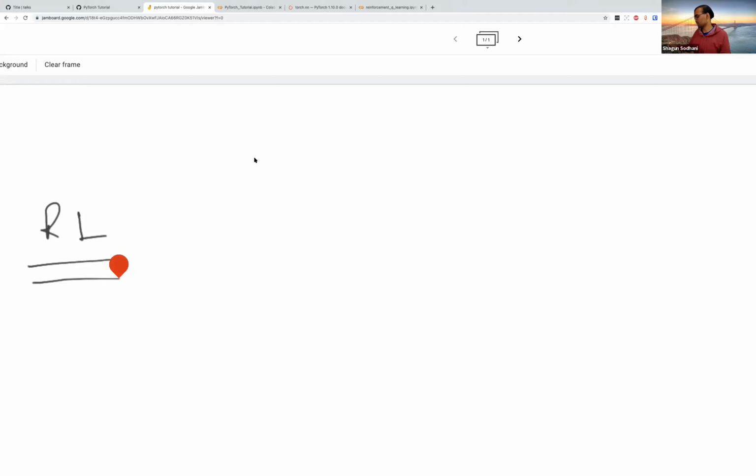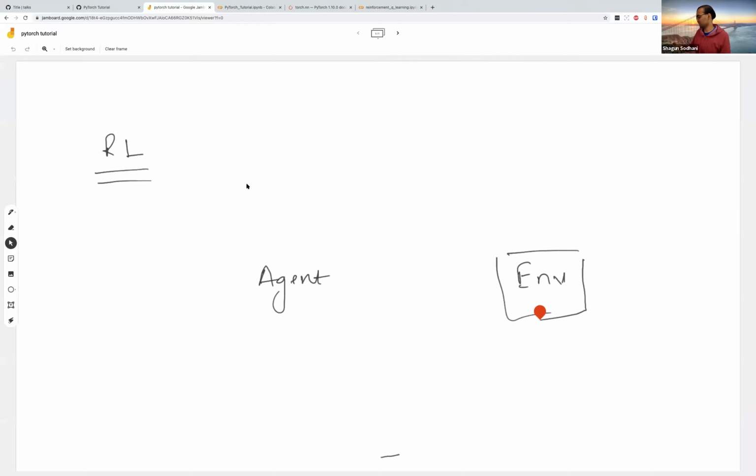I just want to start with a quick recap of what we are going to see in the DQN example. It's a standard RL example. We would create an agent. This agent would be interacting with an environment. This environment would be coming from this. Oh, sorry, I didn't realize that it wasn't placed properly. Let's start again.